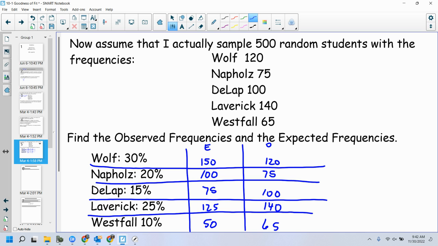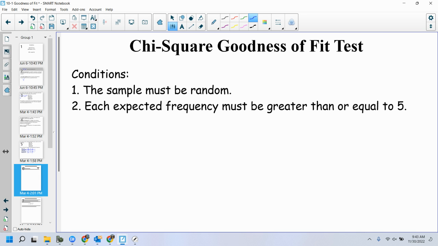So we see a difference between what we expect to see and what we actually observe. So how do we say whether that is a good enough fit for the data? Is this distribution a good model for the overall population? What we can do here is run the chi-square goodness of fit test. Here are the conditions for it. First thing is the sample must be random. It must be a true randomized sample.